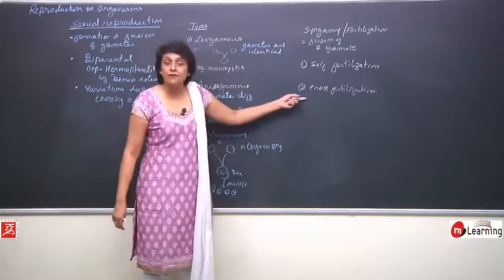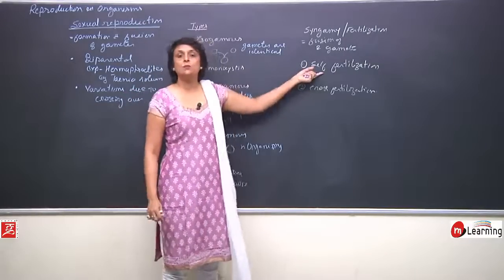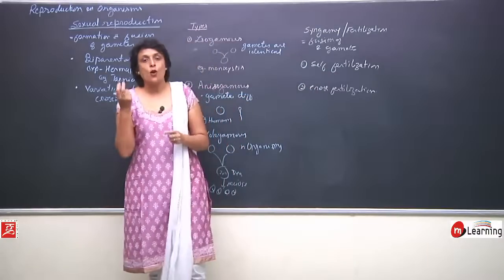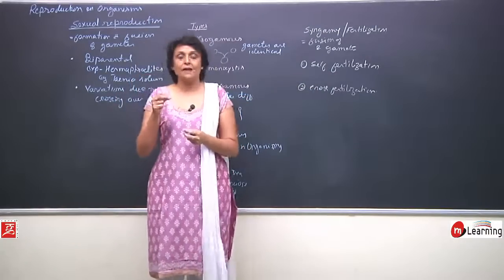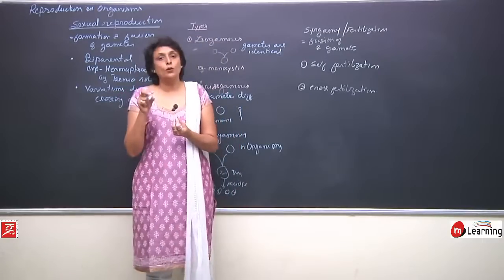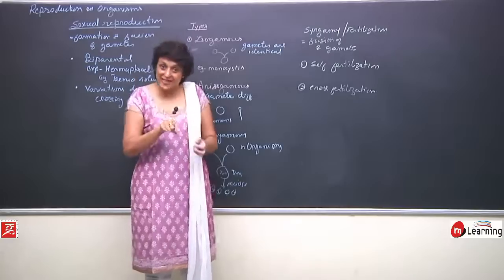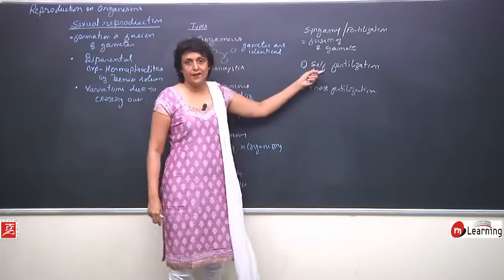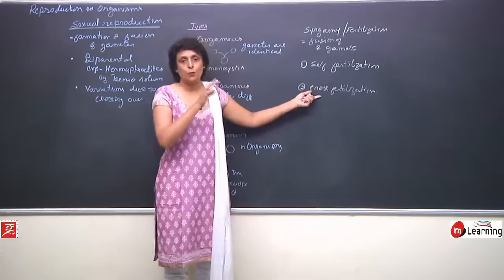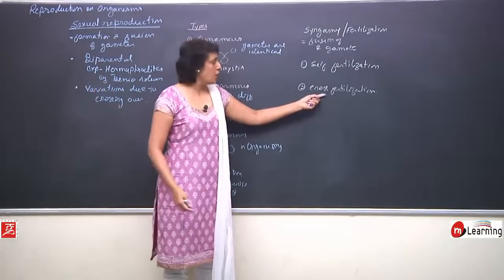But if that fails, then how to continue the race? Then they have this possibility of self-fertilization also. That means the pollen grain of the same flower can fall on the stigma of the same flower, or the pollen of a flower of one plant can fall on the stigma of the flower of the same plant. This is self-fertilization. Cross-fertilization, that means the male gamete from one individual goes to the female gamete of another individual.